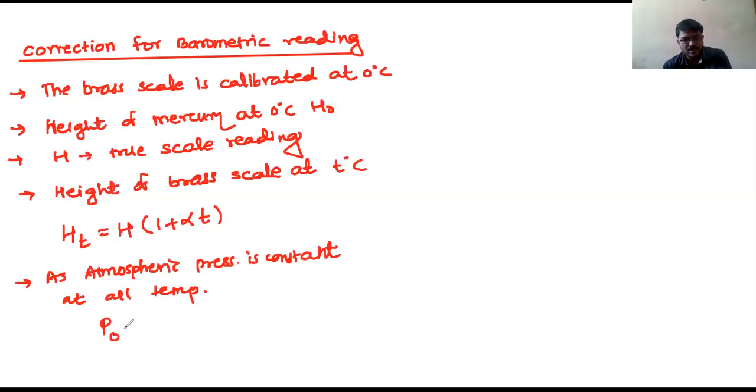Pressure at 0 degrees Celsius should be equal to pressure at T degrees Celsius. Yes or no? So here, what is the pressure formula? You know the pressure formula: P is equal to H rho G. Yes or not? We know this pressure formula. So in this case,